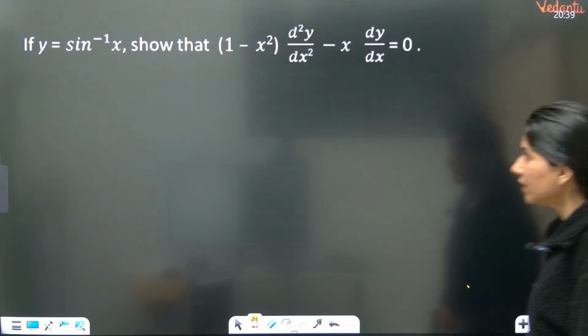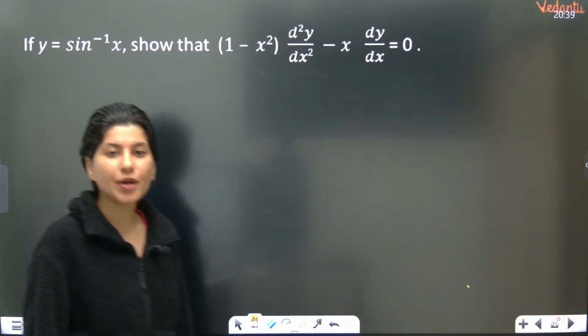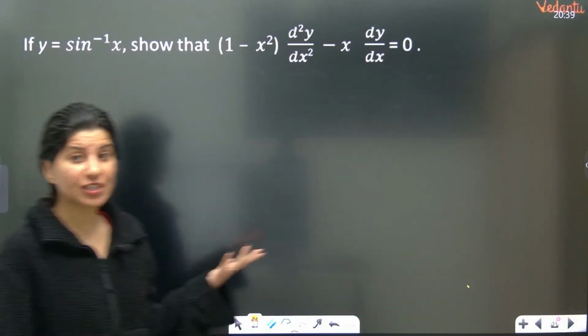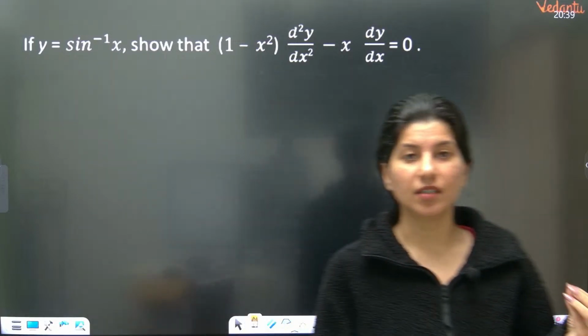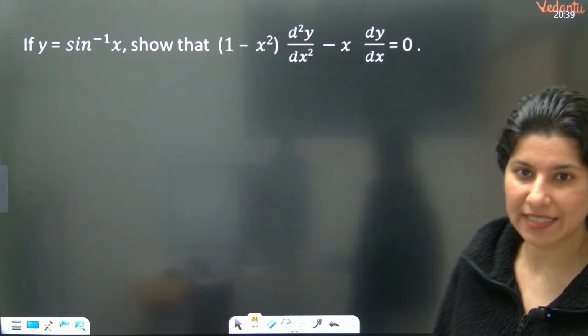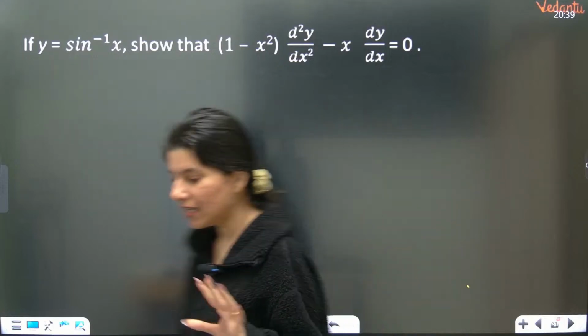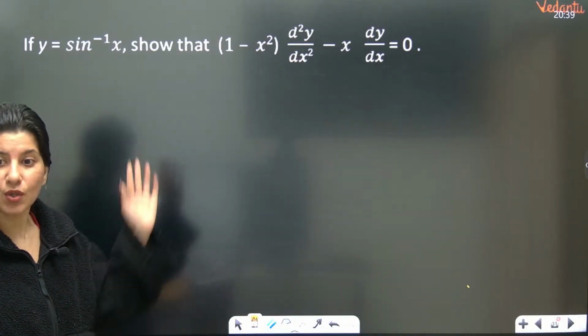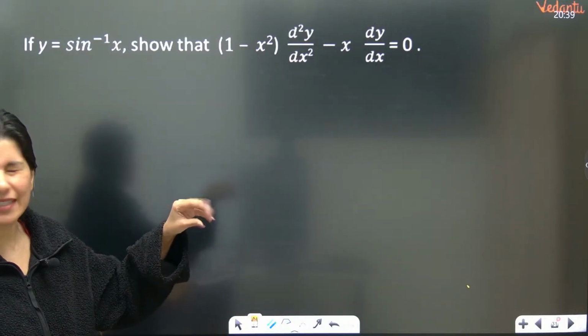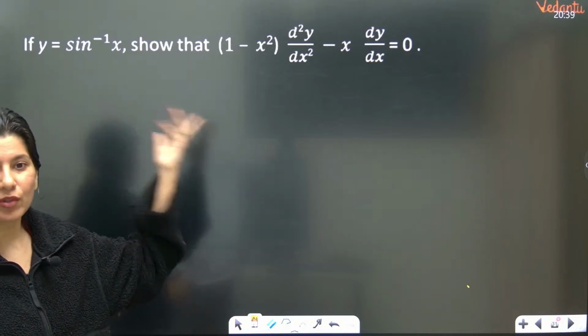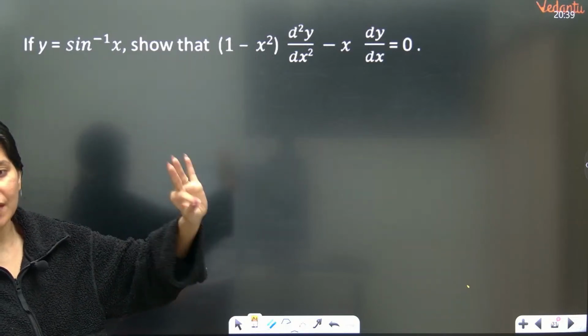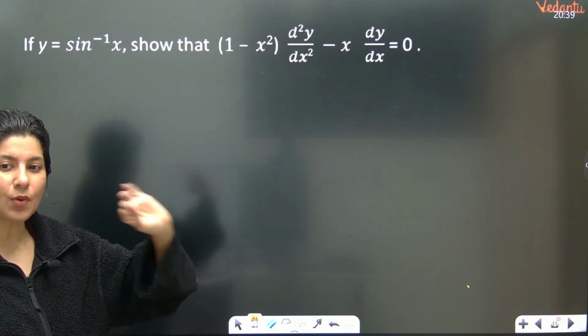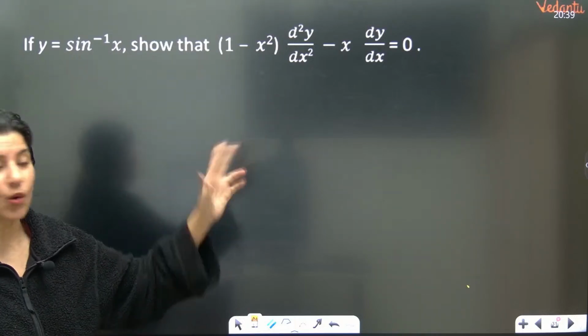Now, another question which is based on differentiation and higher order differentiation. Understand this question very nicely because this question looks difficult, but it is easy. You just have to differentiate and you'll get your answer, but sometimes you need some problem solving skills to decode, to prove this question.